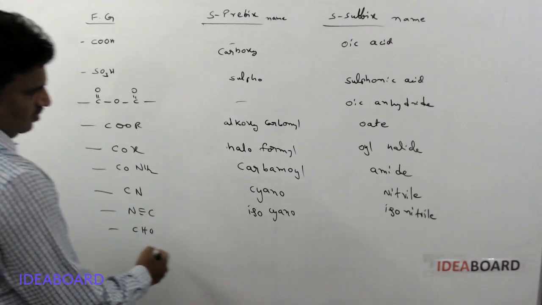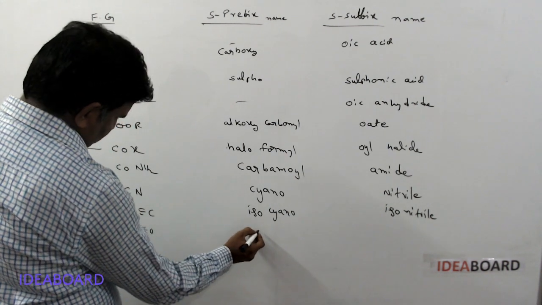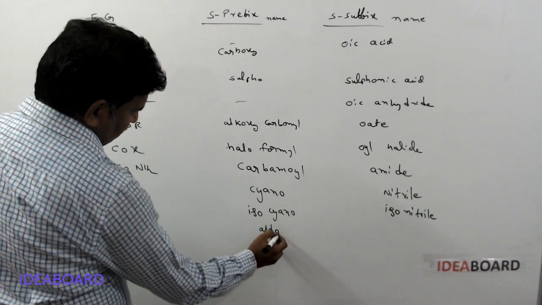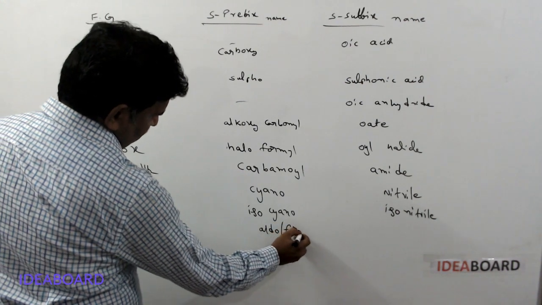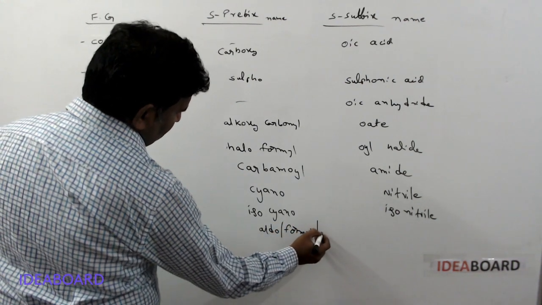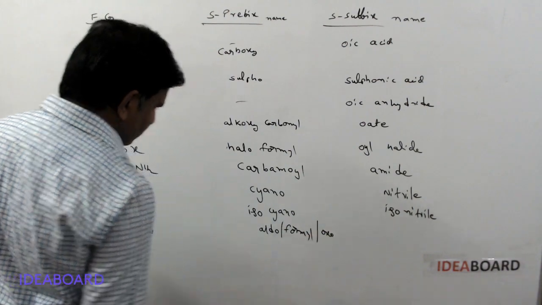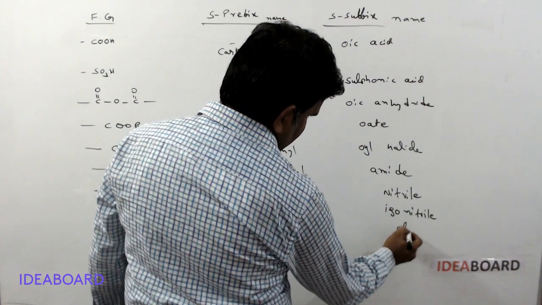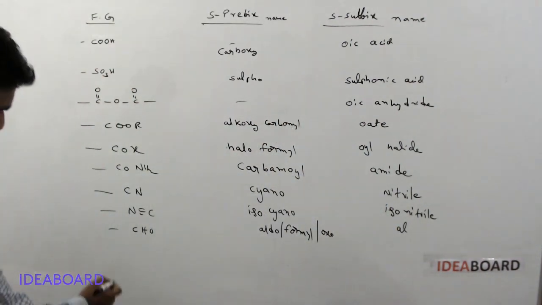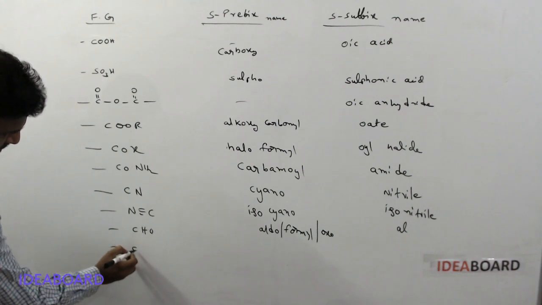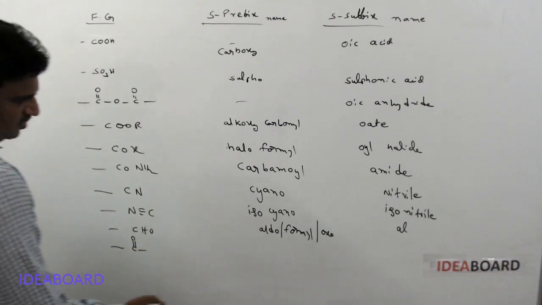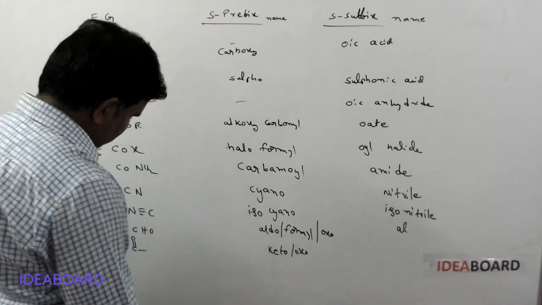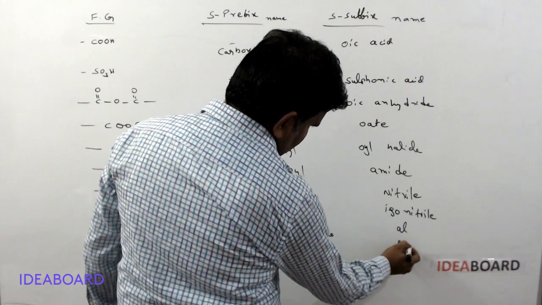Here CHO means it is an aldehyde group. This is called aldo or formyl, or you can write oxo also, though very rarely oxo is used. And the secondary suffix name is al. And next one is C double bond O. It is called keto or oxo, and the suffix is indicated as one.